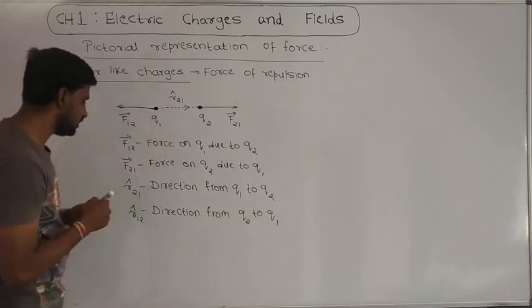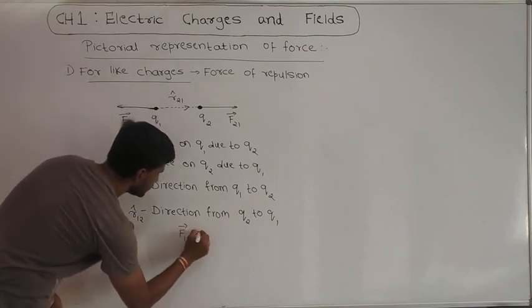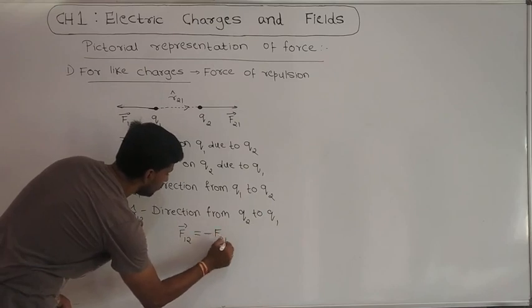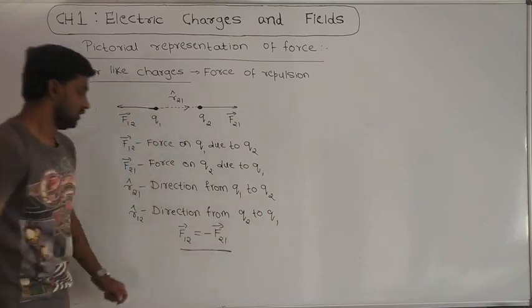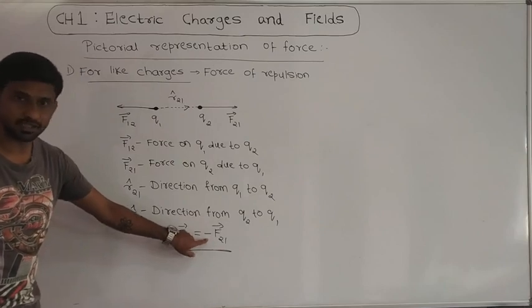That means it agrees with Newton's third law. Then I can write F12 vector is equal to minus F21 vector. They are equal in magnitude but opposite in direction. That's why here the minus sign is denoted.